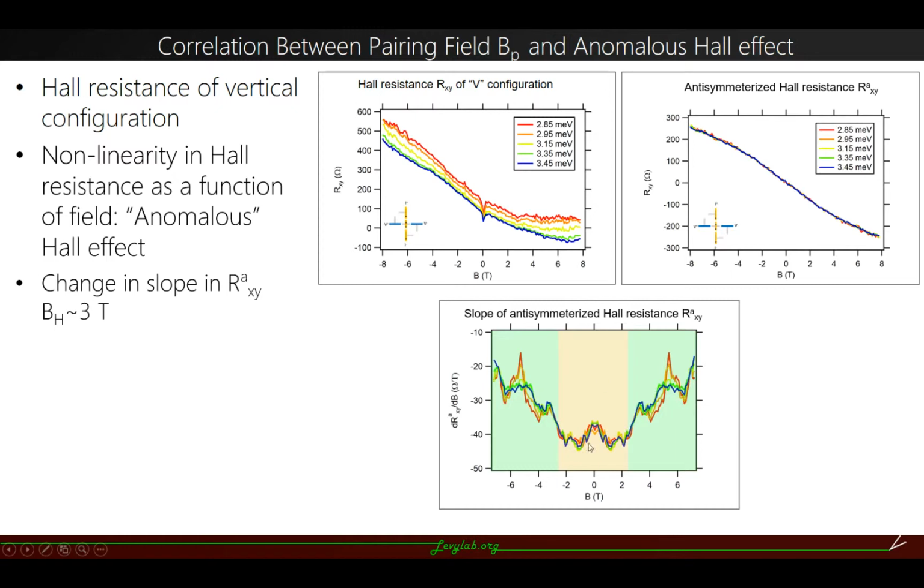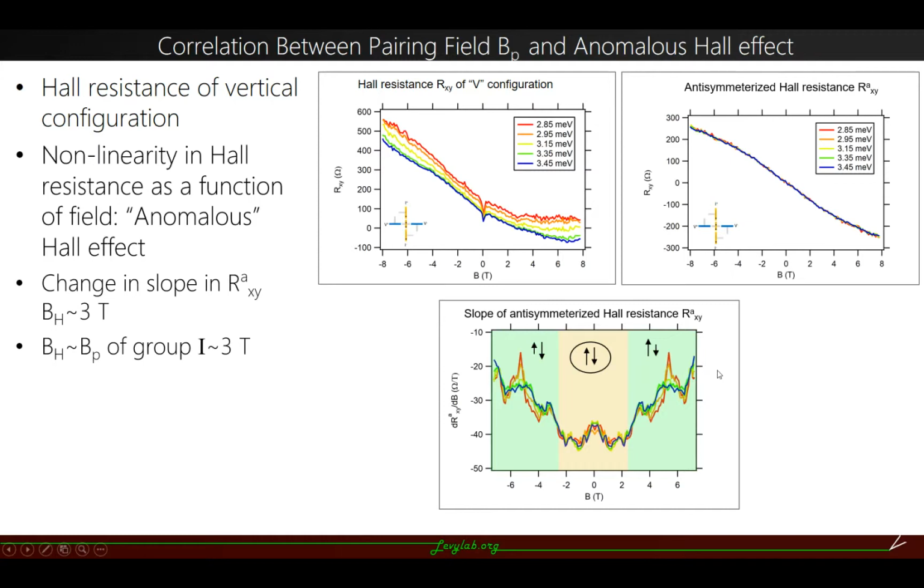The region where we have the flat slope denotes the first slope, and the increasing region denotes the second slope. If you notice, this is around 3 Tesla, which is exactly or very close to the pairing field for group 1, where the electrons transition from the paired state to the unpaired state.